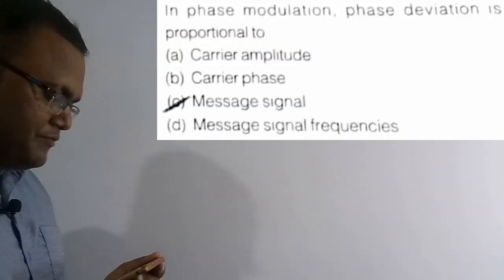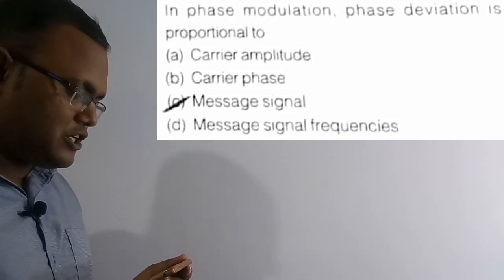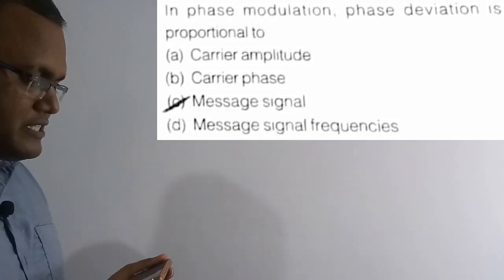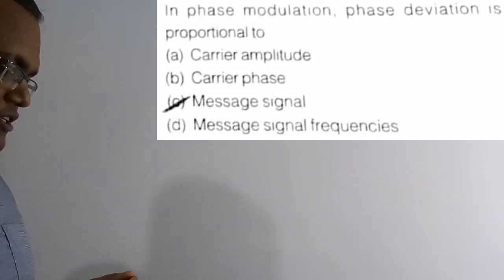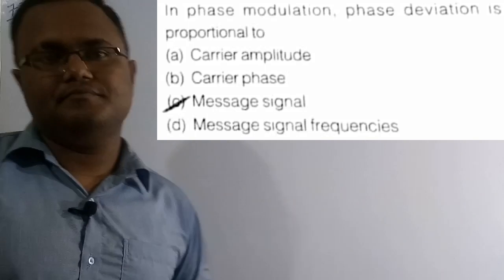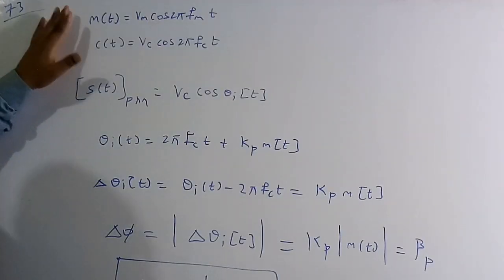Now we are going to solve the 73rd question. See the question here: in phase modulation, the phase deviation is proportional to... Of the four options, option C, message signal, is the correct solution of this question. So let's solve this numerical. Now we are going to prove this.